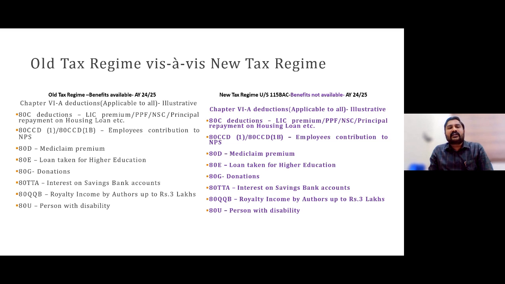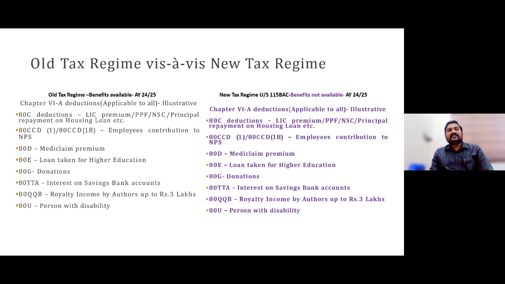Then 80E, education loan interest for 8 years without any limit. 80G, 100% with limit, without limit, 50% with limit, without limit, for various government funds and charitable institutions. You can get those reductions.